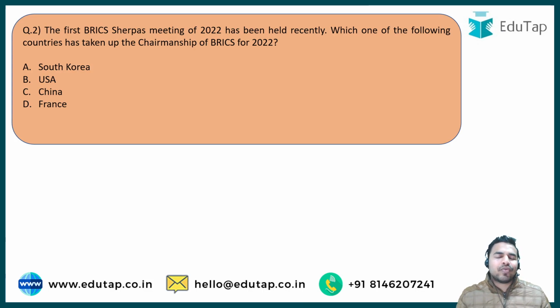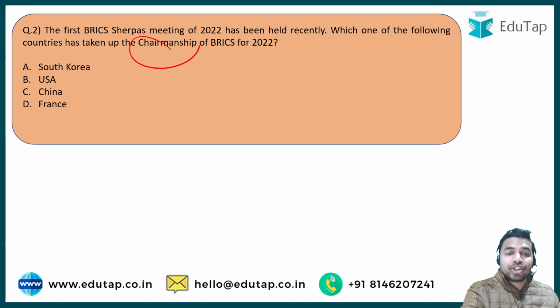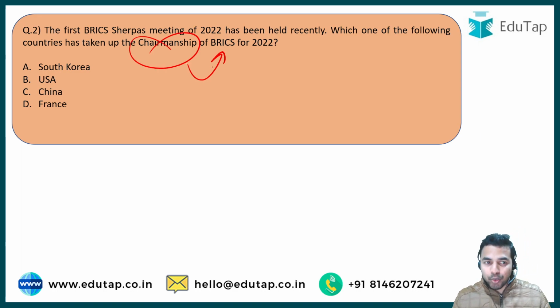And this is one of the very basic questions. The first BRICS Sherpas meeting of 2022 was held recently. Now you are required to tell me which one of the following countries has recently taken up the chairmanship of the BRICS for the year 2022.